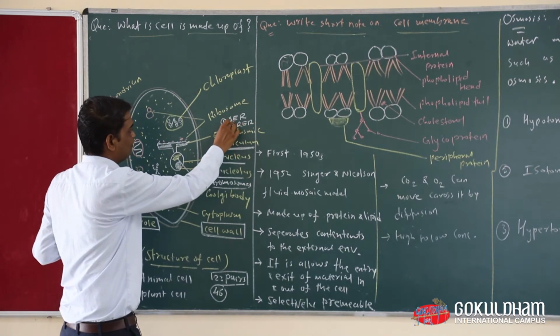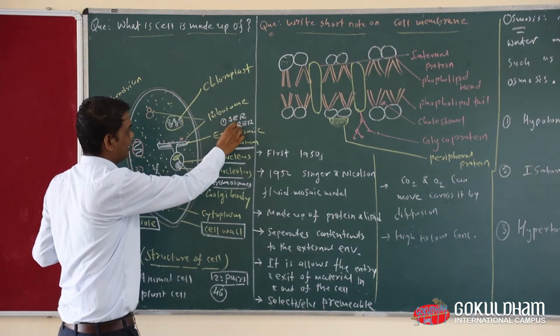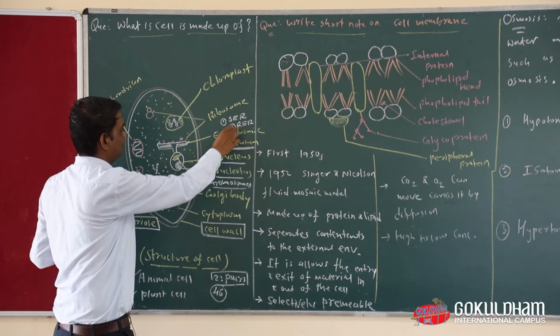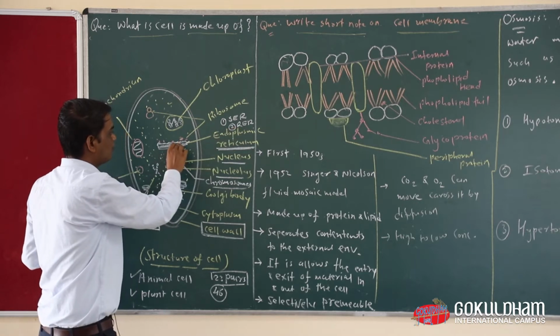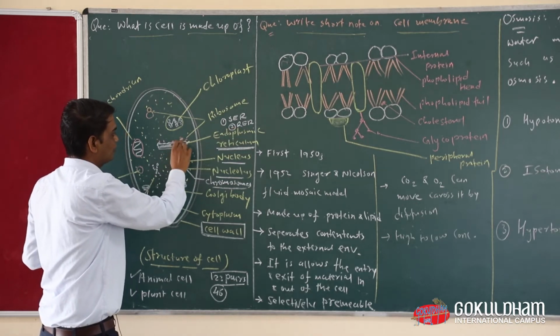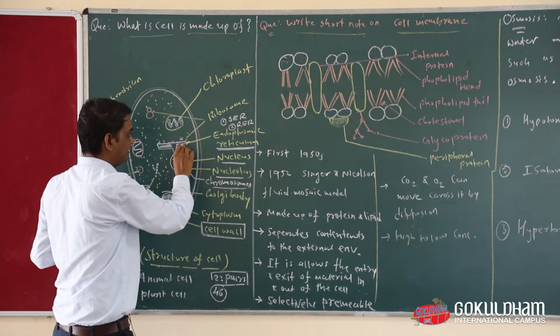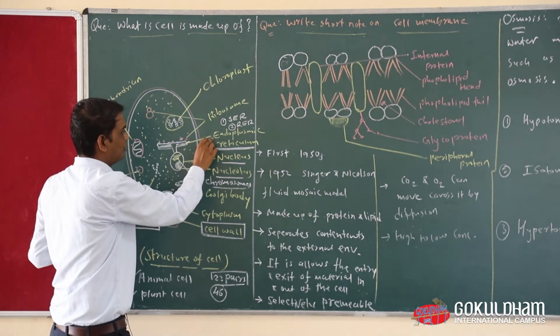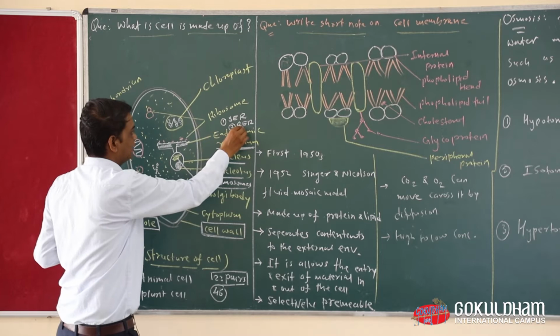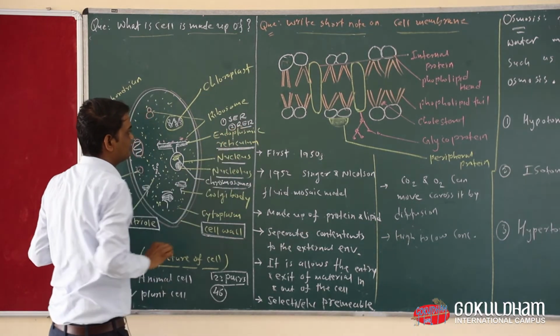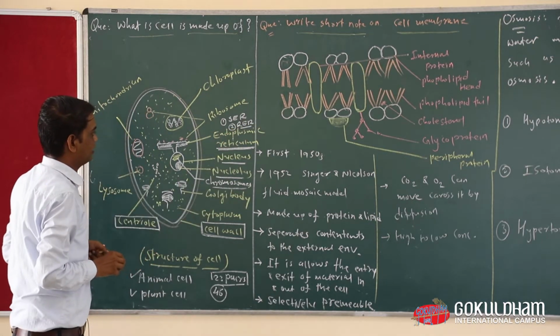Now what is the difference between SER and RER? The common difference is when we see ribosomes on the endoplasmic reticulum, that time it is known as RER, rough endoplasmic reticulum.